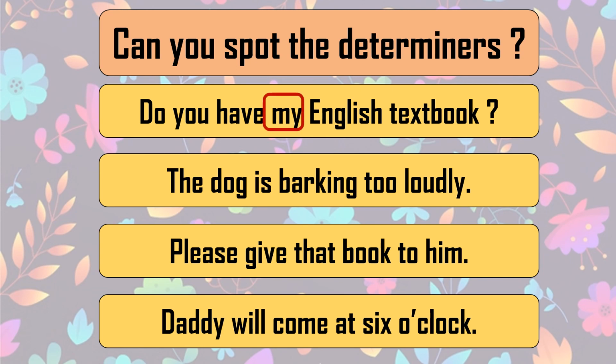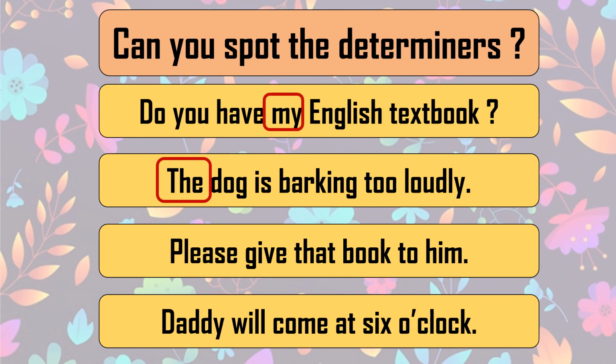My English textbook. Here it shows the possession, so it is a possessive determiner. The dog is barking too loudly. The dog. We are talking about some specific dog, so here the definite article the is used in this sentence.